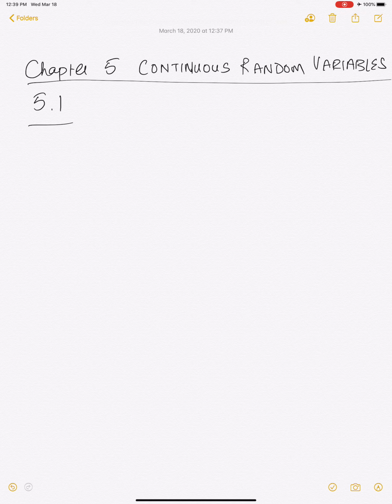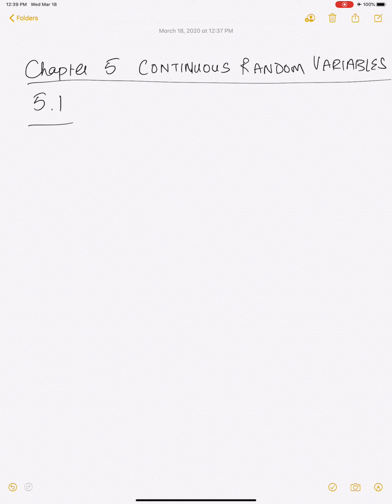Okay, so more formally though, you say a random variable is continuous if you have a function on the real line that gives you probabilities for the random variable. This function is called the probability density function of the random variable x, and this is what we have as a definition.